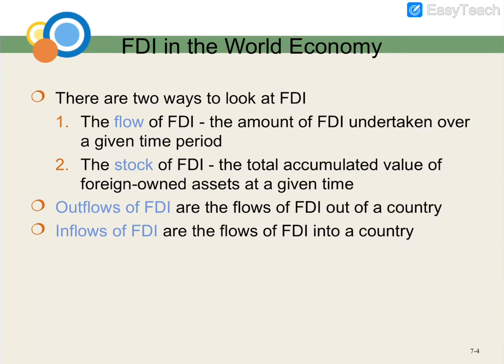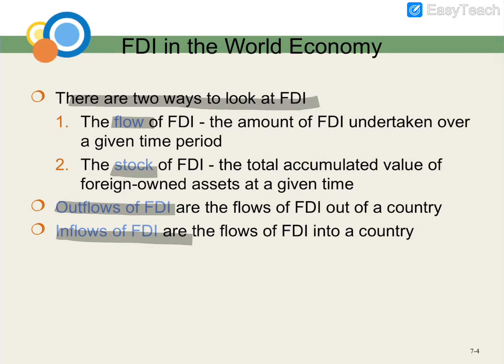There are two ways to look at FDI in the economy. We have a flow and we have a stock. By the flow of FDI and by the stock of FDI. The flow of FDI is the amount of FDI undertaken over a given time period, and normally there are two types of flow.